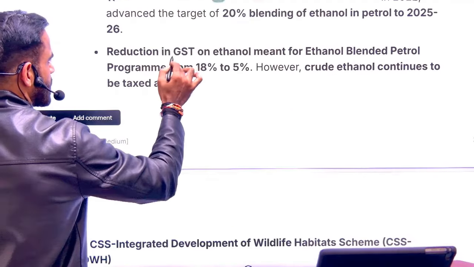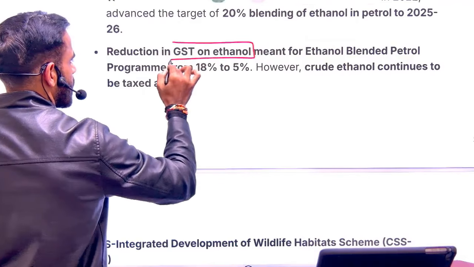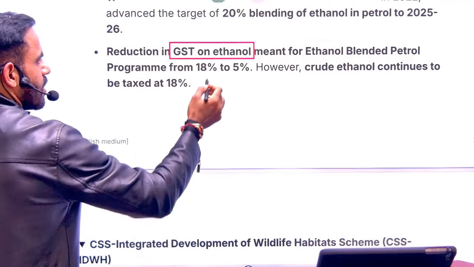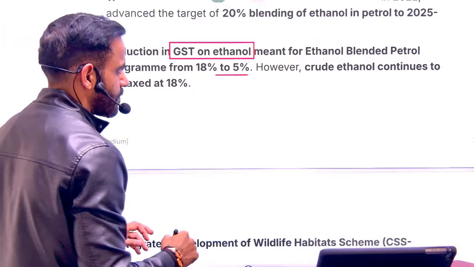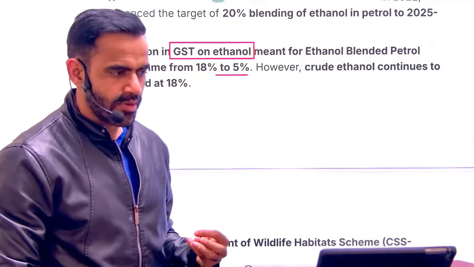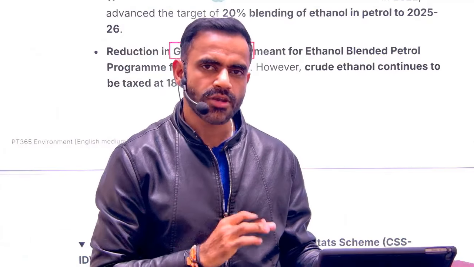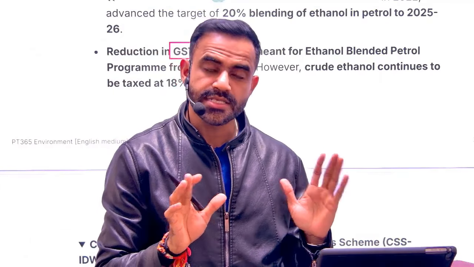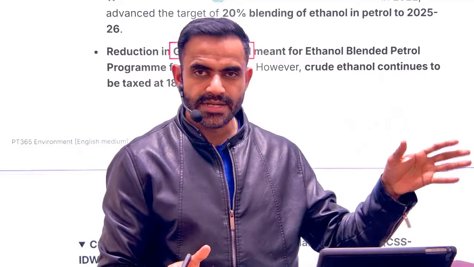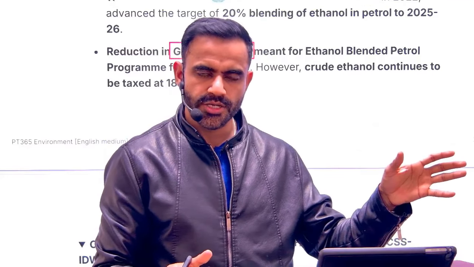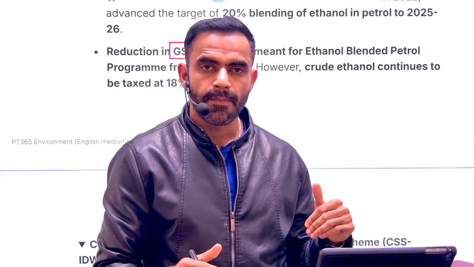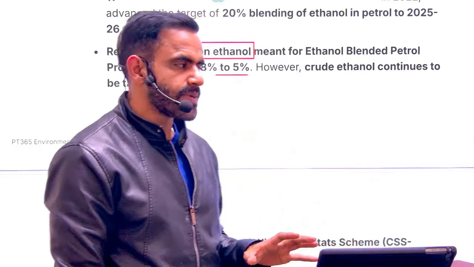Now, understand one more thing. The GST on ethanol which is blended, for that the GST is 5%. However, for crude ethanol, it is still 18%, and that's why there is a demand to cut it down as well. So remember the discrepancy in this case. On the blended, it is 5%. It has been reduced from 18% to 5%, but in other cases, it is 18%.